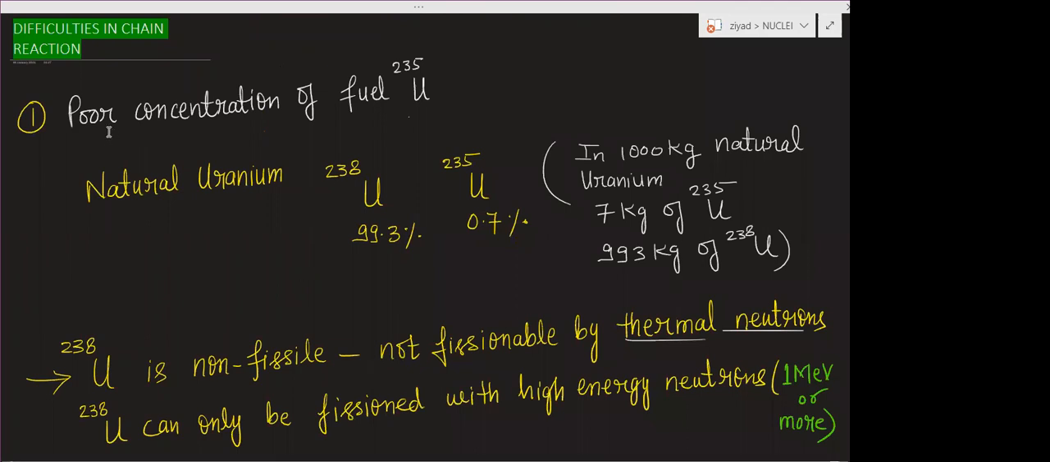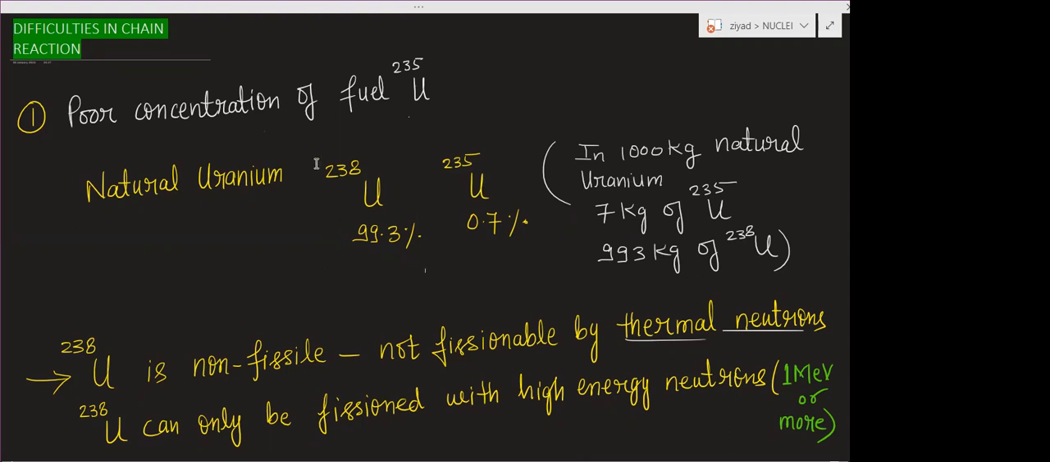The first difficulty is the poor concentration of fuel, uranium 235. In nature you will get isotopes of uranium. Only 0.7% is uranium 235, which is our fuel for the nuclear reaction, and 99.3% is uranium 238. This can be explained like this: in 1000 kg of natural uranium, there is only 7 kg of uranium 235 and 993 kg of uranium 238.